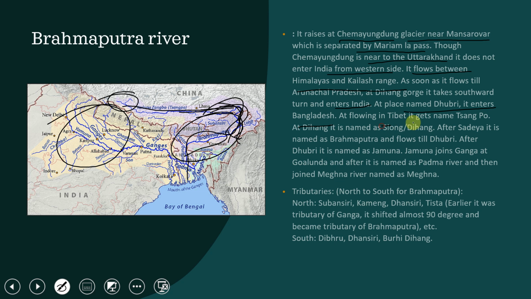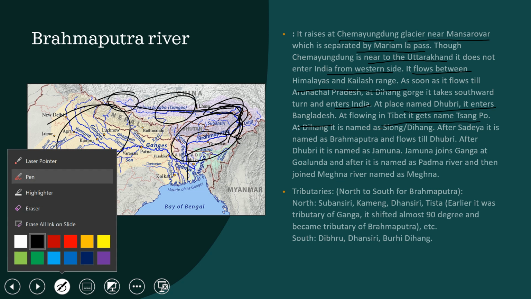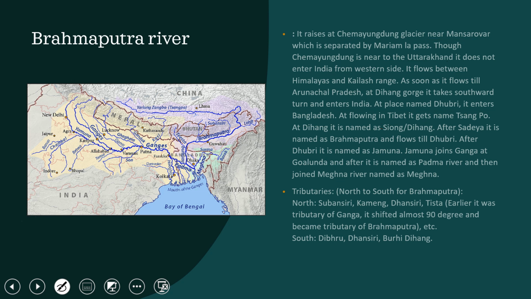When it is flowing in Tibet, it gets the name Sangpo. If it is flowing from Tibet, we don't call it Brahmaputra; it is named Sangpo. Then at Dihang it is named Siang or Dihang. Then after Sadiya it is named Brahmaputra. Okay, and then it flows till Dhubri. After Dhubri, in Bangladesh, they call it Jamuna.